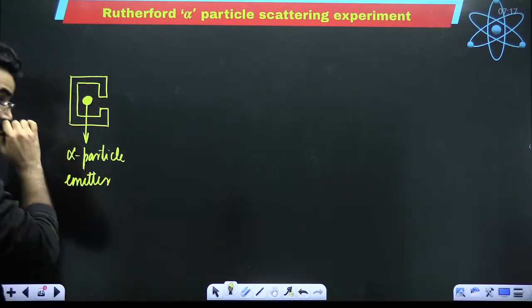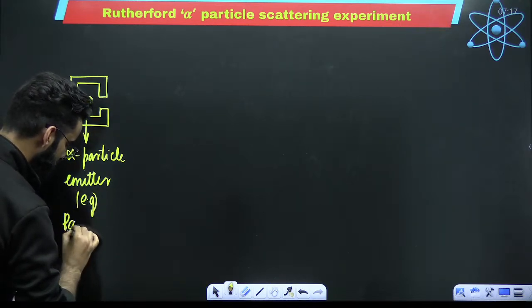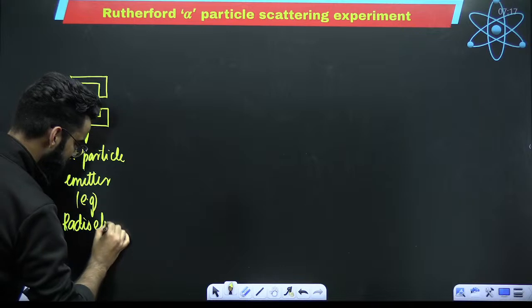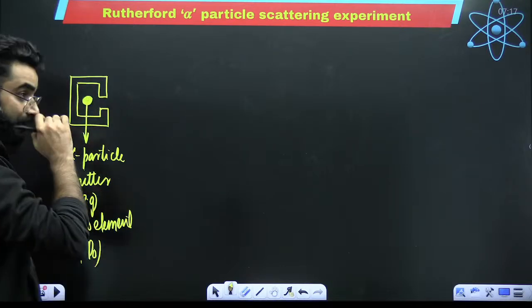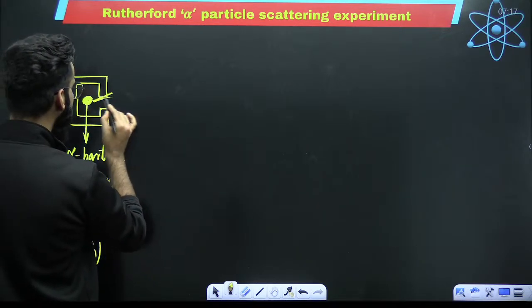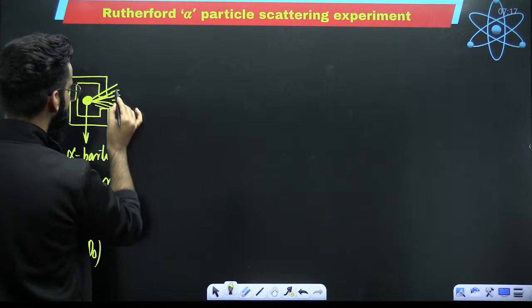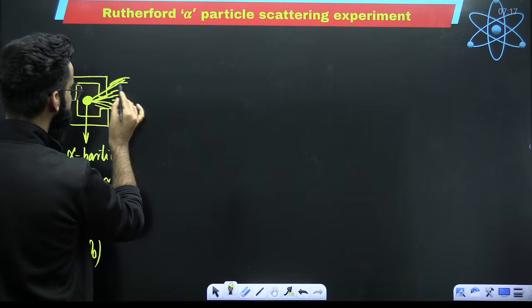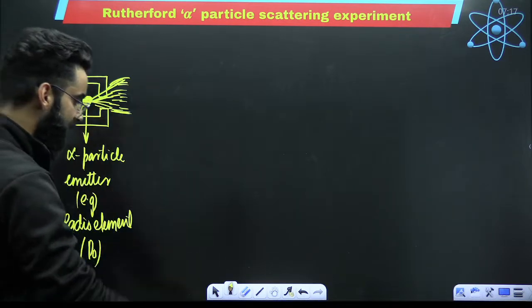And alpha particle emitters are basically radioactive elements. So a radioactive element like polonium is taken in this lead block. Perfect. Now what is going to happen? This is the alpha particle emitter. It's going to emit the alpha particles. These are your alpha particles, and you already know what these alpha particles are. Perfect. So these are the alpha particles which are emitted by this alpha particle emitter.